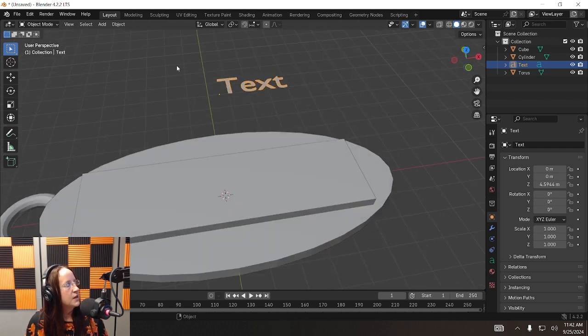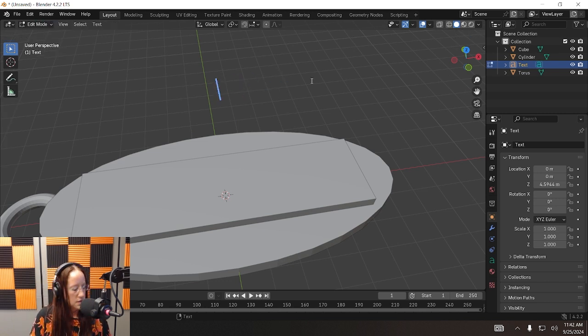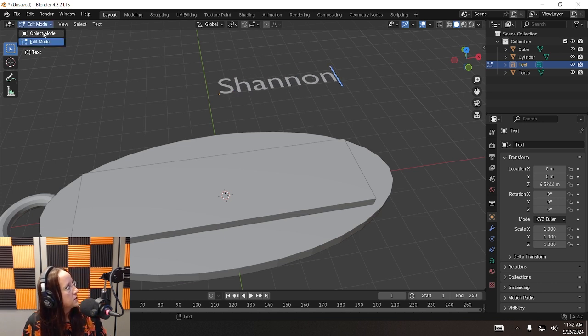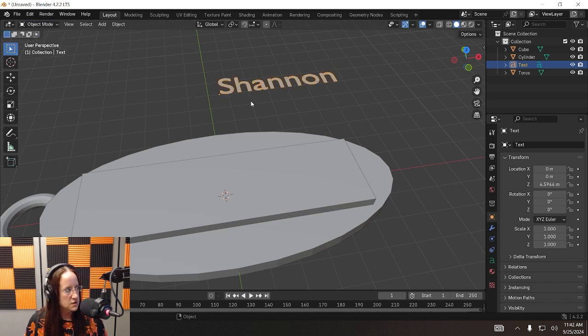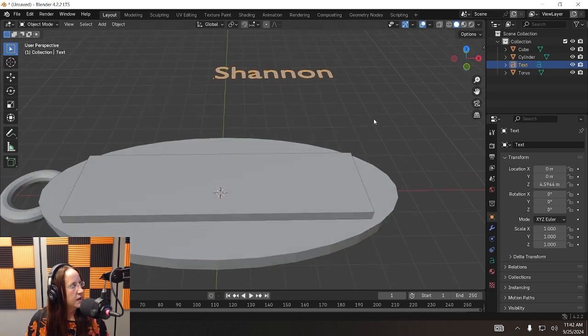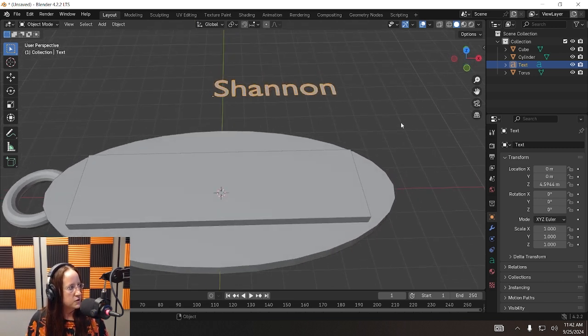So for starters, select your text, come over here to where it says object mode, drop that down and change it to edit mode. Now you can just backspace and type in your name. I'm going to do mine, and then I'm going to go back to object mode. Easy peasy.